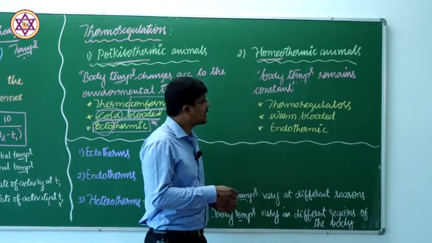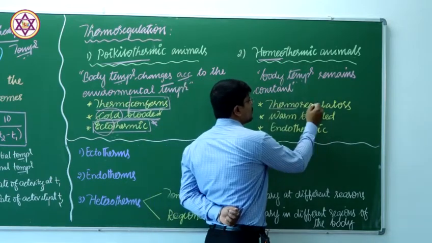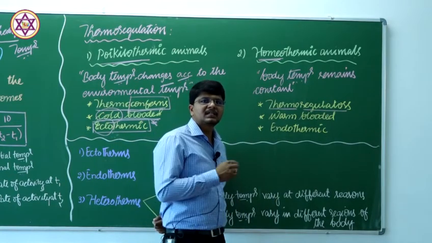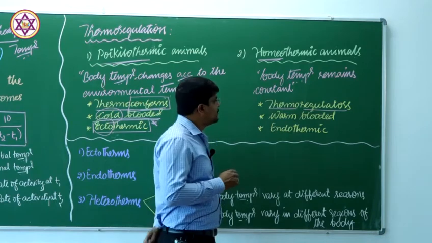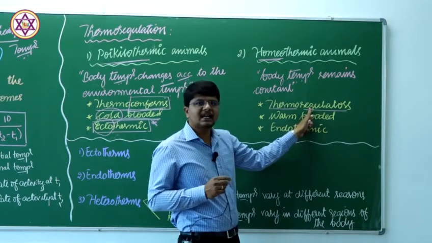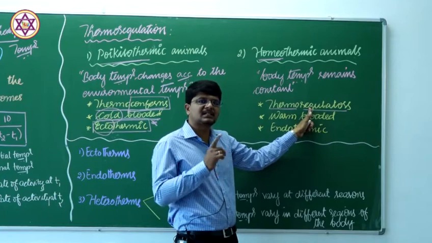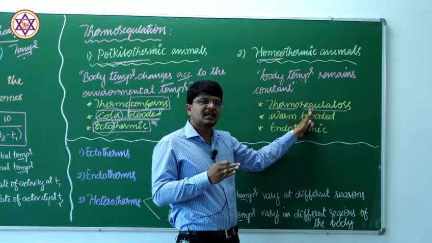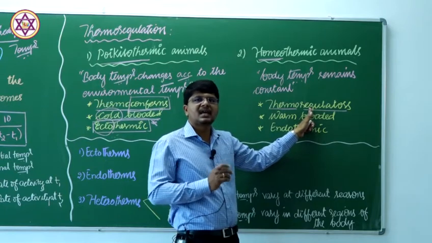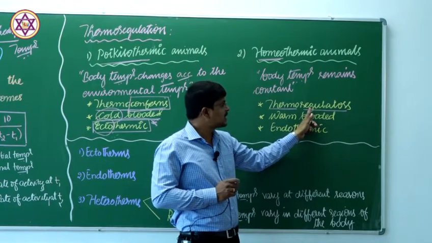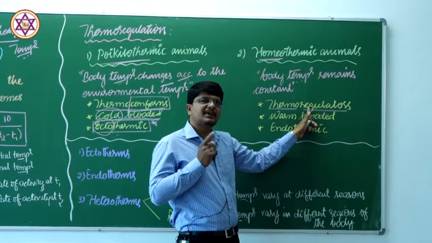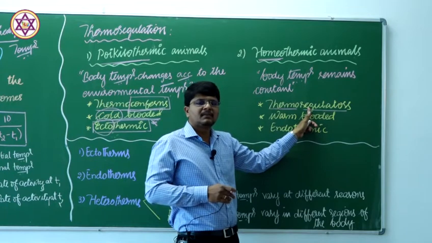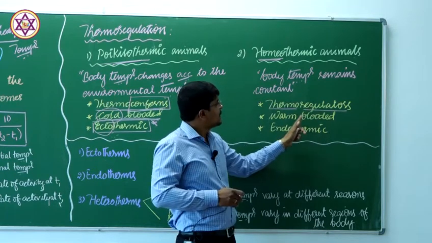These homeothermic animals are also called thermoregulators. Just like thermoconformers, here it is thermoregulators, because they regulate their body temperature at a constant standard range. That is, 37 degrees means 37 degrees irrespective of the fluctuation in the environmental temperature. Therefore, they have the ability to regulate their body temperature at a certain degree centigrade.